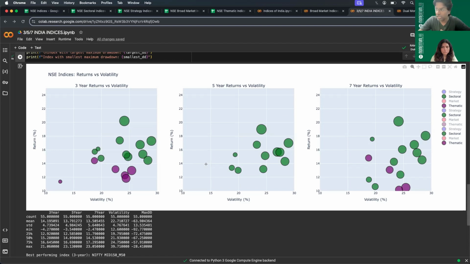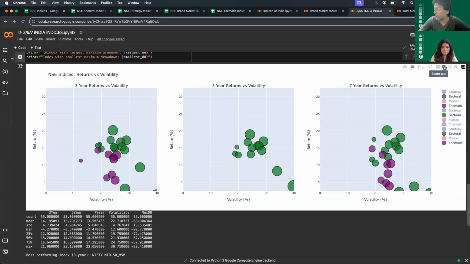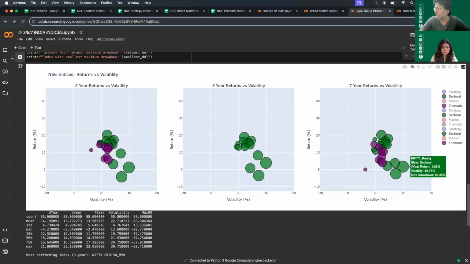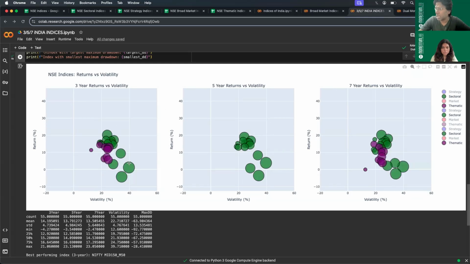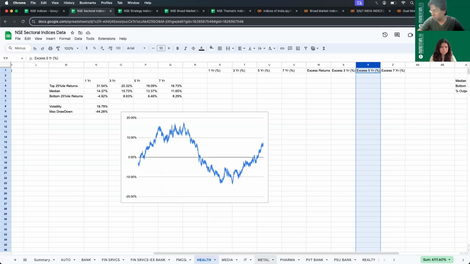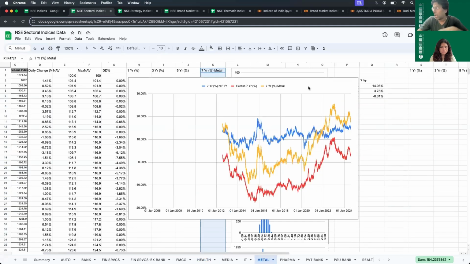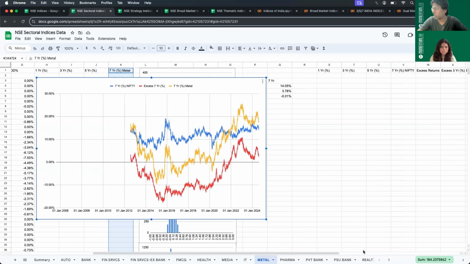In fact, you may not see some of the sectors in this canvas. If we zoom out a bit, you see these sectors which are not even visible at this level. So we have to zoom out to see the sectors which are doing really badly. Those are realty, FTPSU Bank, metal, media. Now these sectors, we'll anyhow do a deep dive later on sectors. I'll show a couple of interesting points on realty and metal.